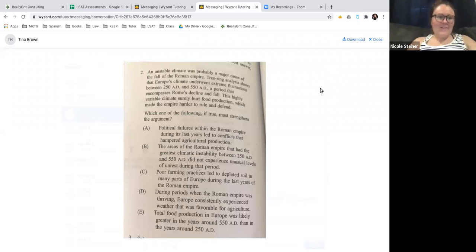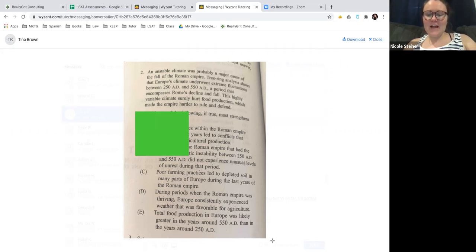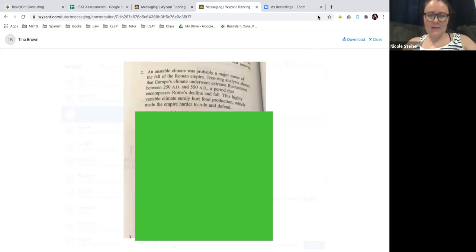All right, so this is the question that we have today. It's a strengthen question, but because we should always read the stimulus first, let's go ahead and cover up the question type so we can ignore that and just dive into this stimulus.